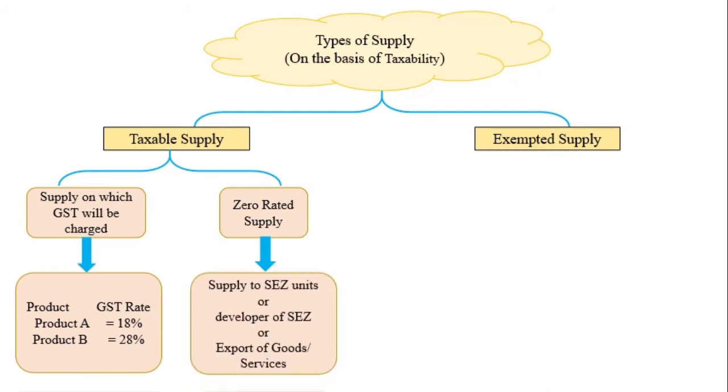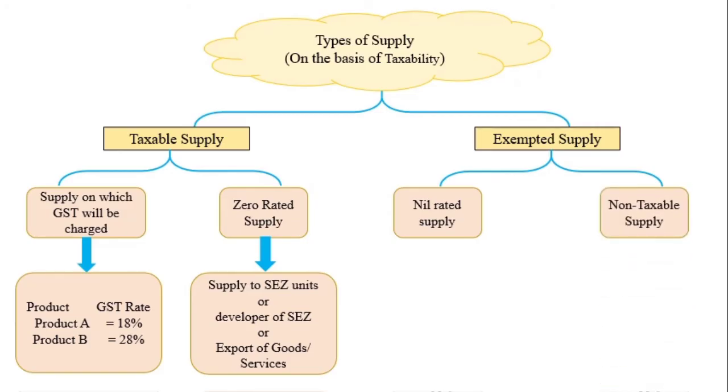And zero rated supply is a supply which is supplied to SEZ unit, special economic zone, or developer of SEZ, or export of goods or services. So any taxable goods or exempted goods supplied to these SEZ units or exported will become zero rated supply. And if it is a zero rated supply, it is a taxable supply. Now the next category is exempted supply. Exempted supply is further classified into two categories: nil rated supply and non-taxable supply.